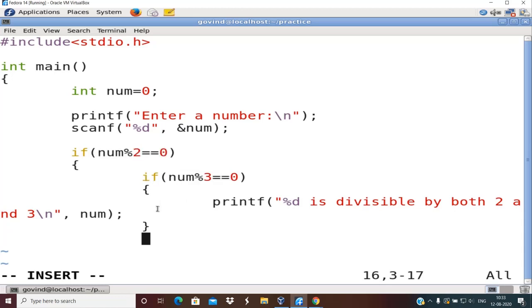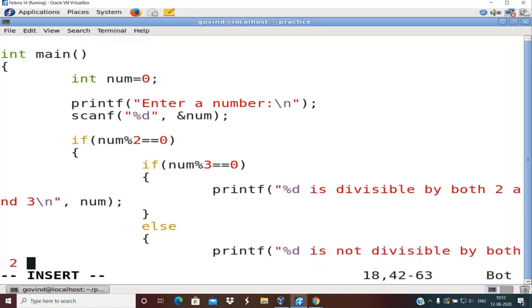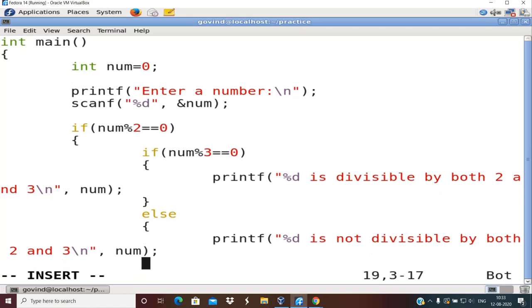You can write the else part of this if, right? So I'll write like that, else printf %d is not divisible by both 2 and 3, \n num. Okay, right. So this is the end of else.